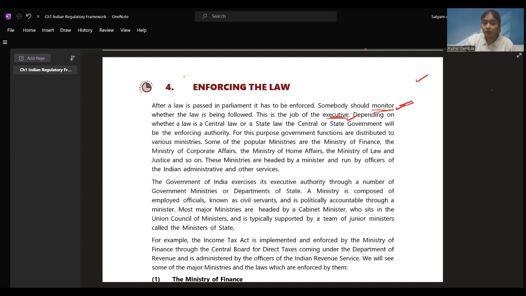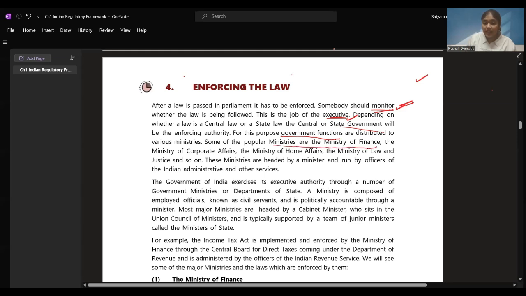Depending on whether the law is central or state law, the central government or state government will be the enforcing authority. They'll be appointing the authority who are going to check, who are going to monitor whether these laws made by the central or state government are being applied, are being followed. This is to be checked, right? Now, for this purpose, government functions are distributed into various ministries. What they do is they distribute the government functions into various ministries.